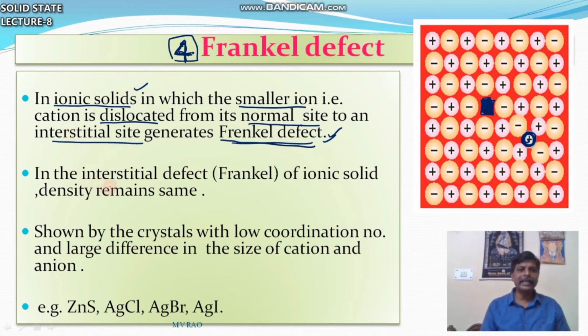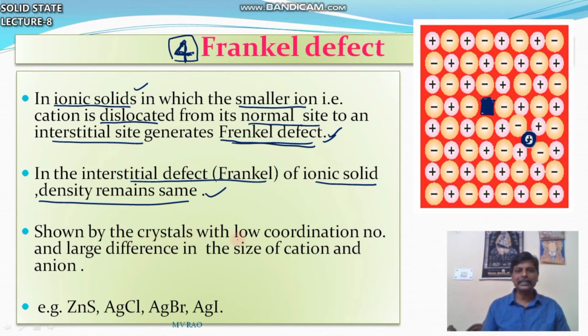It comes under interstitial defect of ionic solids, because there is no loss of ion overall, so the density remains the same. In the earlier case, Schottky defect, density decreases.